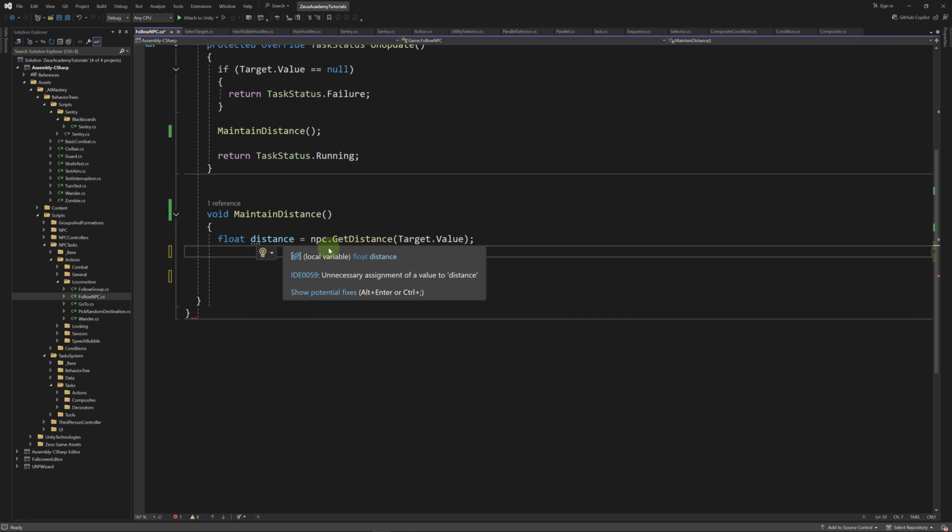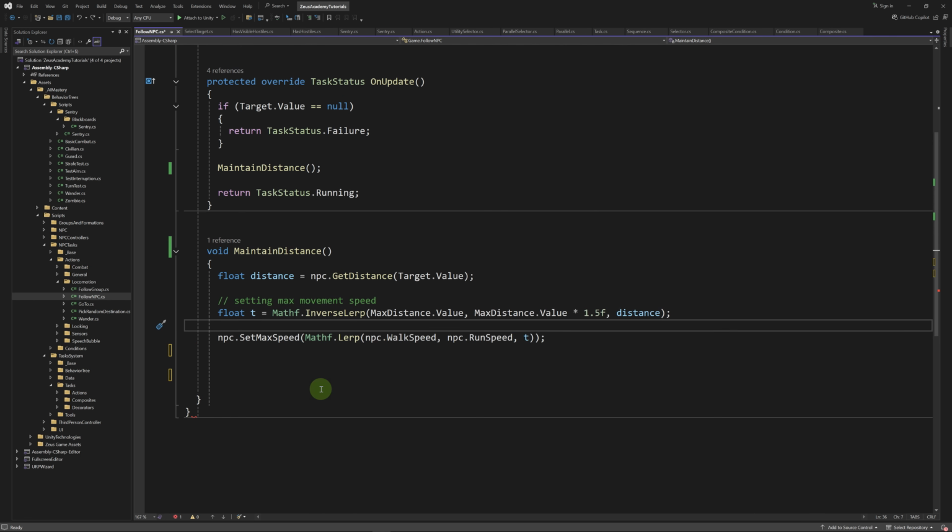So we're going to compute the distance between the NPC and the target. And we want the NPC to run when he's far from the target. So we're going to compute a t parameter using mathf.inverseLerp, which is going to go from max distance.value to max distance.value multiplied by 1.5. And we'll give it the distance value. Then we're going to set the max speed of our NPC to mathf.lerp between walk speed and run speed using the t parameter. So in other words, if the target is at a distance between max distance and 150% of max distance, then it will gradually switch between walk speed and run speed.